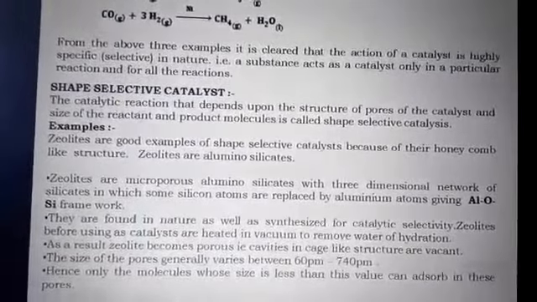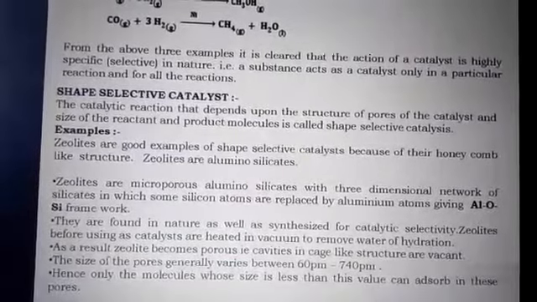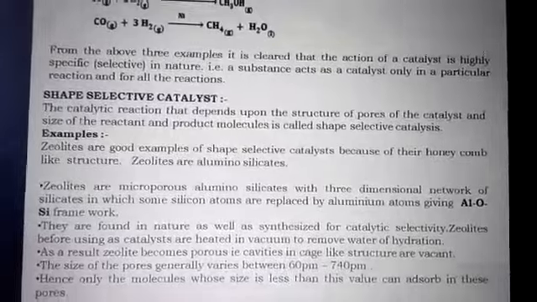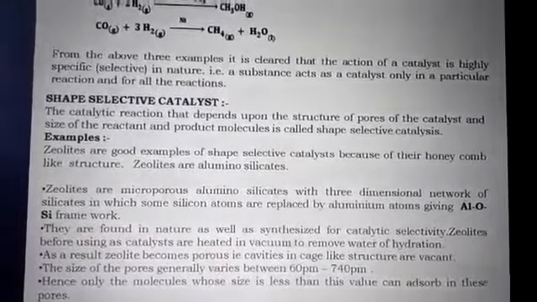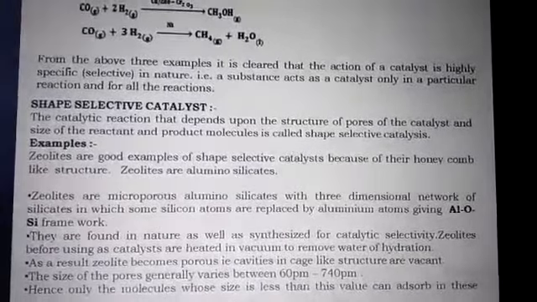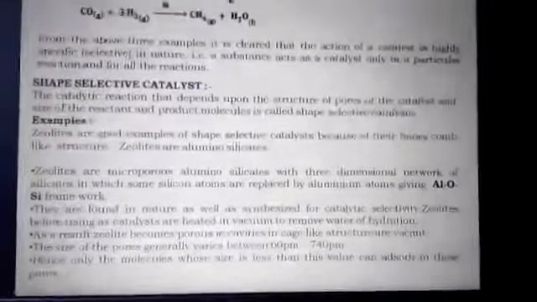For example, zeolite is the best example of a shape selective catalyst because zeolite has a honeycomb-like structure. What are zeolites? Zeolites are aluminosilicates.